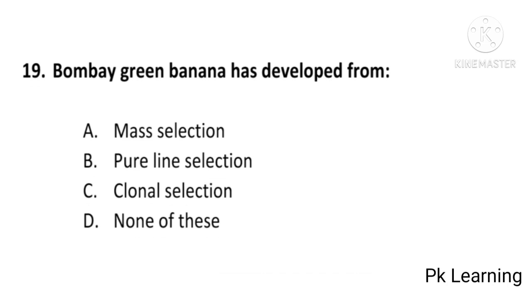And next question is, Bombay green banana has developed from mass selection, pure line selection, clonal selection, or none of these. And answer is C, clonal selection. Bombay green banana developed from clonal selection. C is correct option.